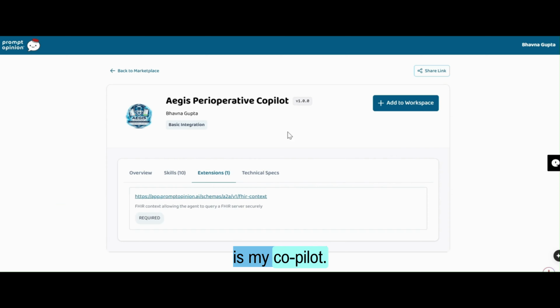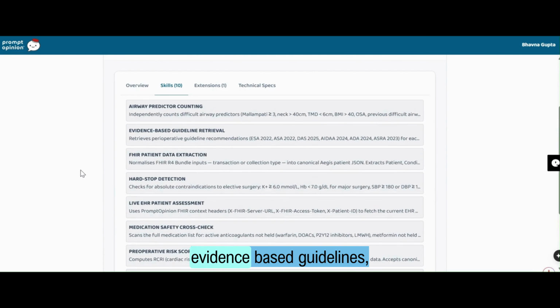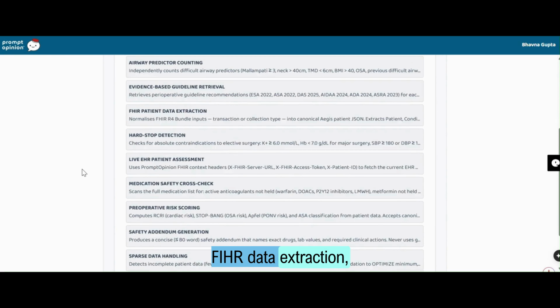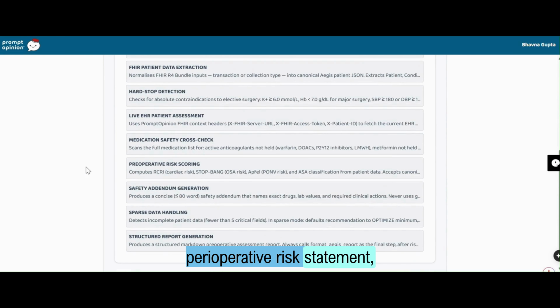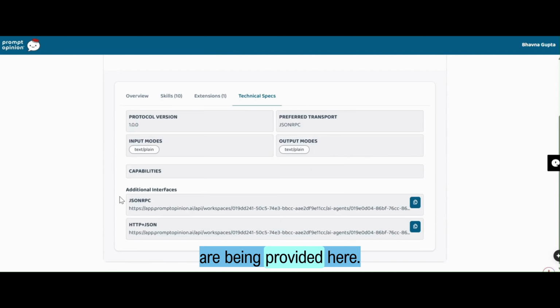So this is my Copilot. You can also have a look. It has 10 skills: airway prediction, evidence-based guidelines, FHIR data extraction, live provision of assessment, perioperative risk scoring, data handling and report generation. It is also an extension via MCP, and technical specs are provided here.